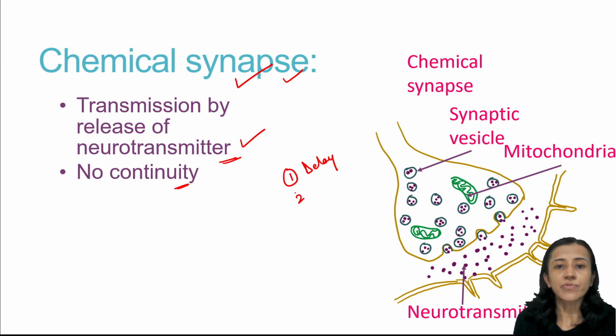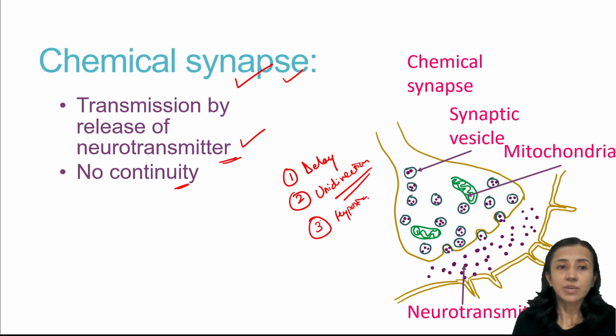Second characteristic of the chemical synapse, that is unidirectional transmission. In one direction only, impulses are transmitted. And third, they are also sensitive to hypoxia. A large number of neurons in the central nervous system have chemical synapses.